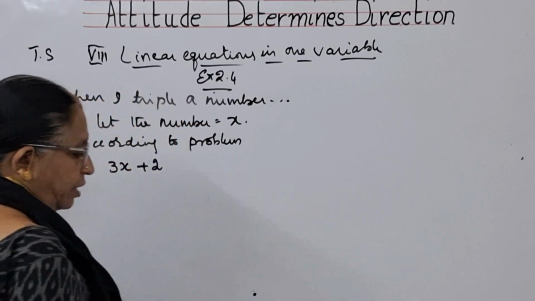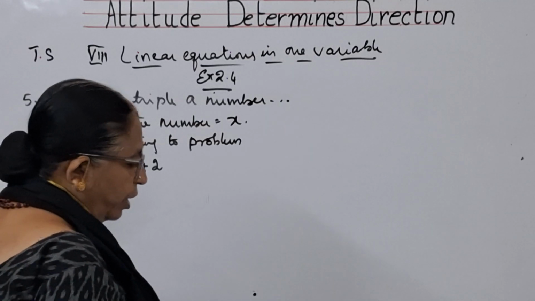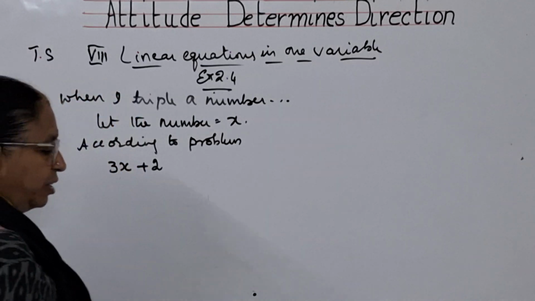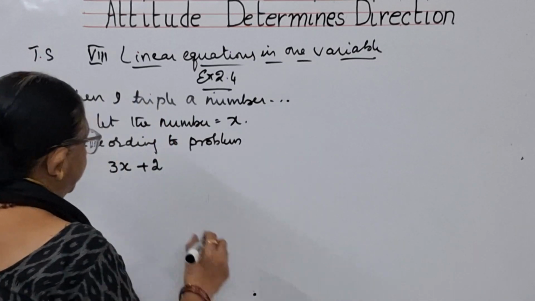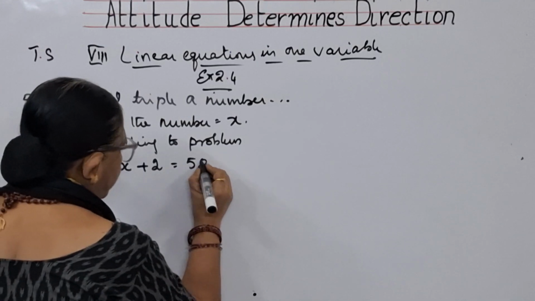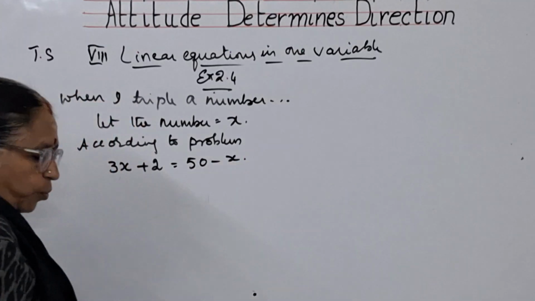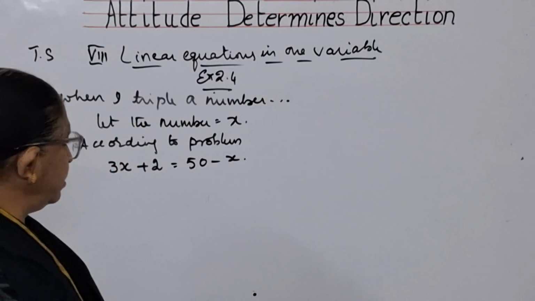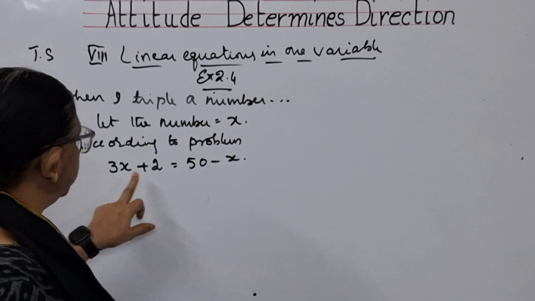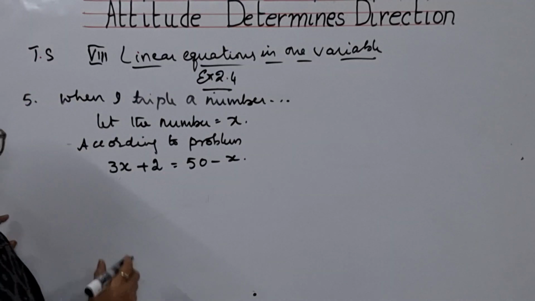When I triple a certain number and add 2, I get the same number as I do when I subtract the number from 50. That means from 50, if I subtract the number, what am I getting? The same answer I will get when I triple a number and add 2 to it. This is the equation, children.